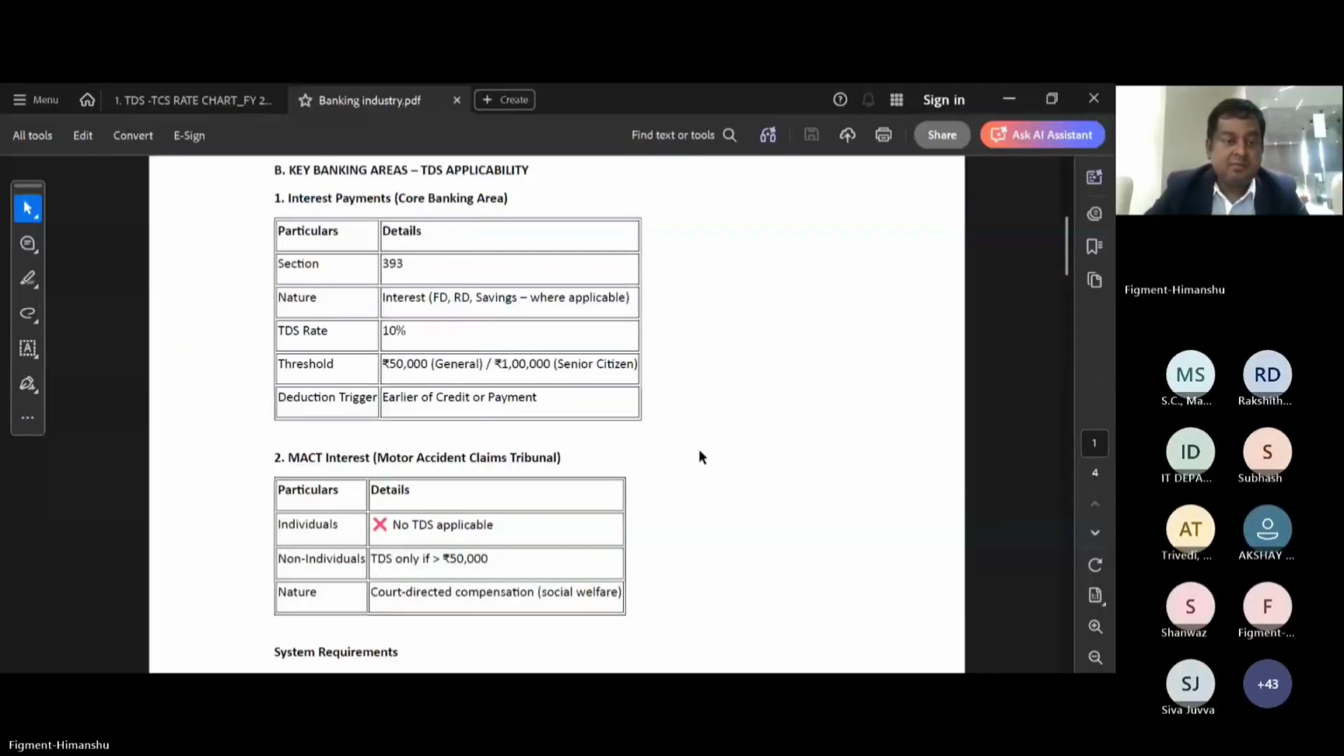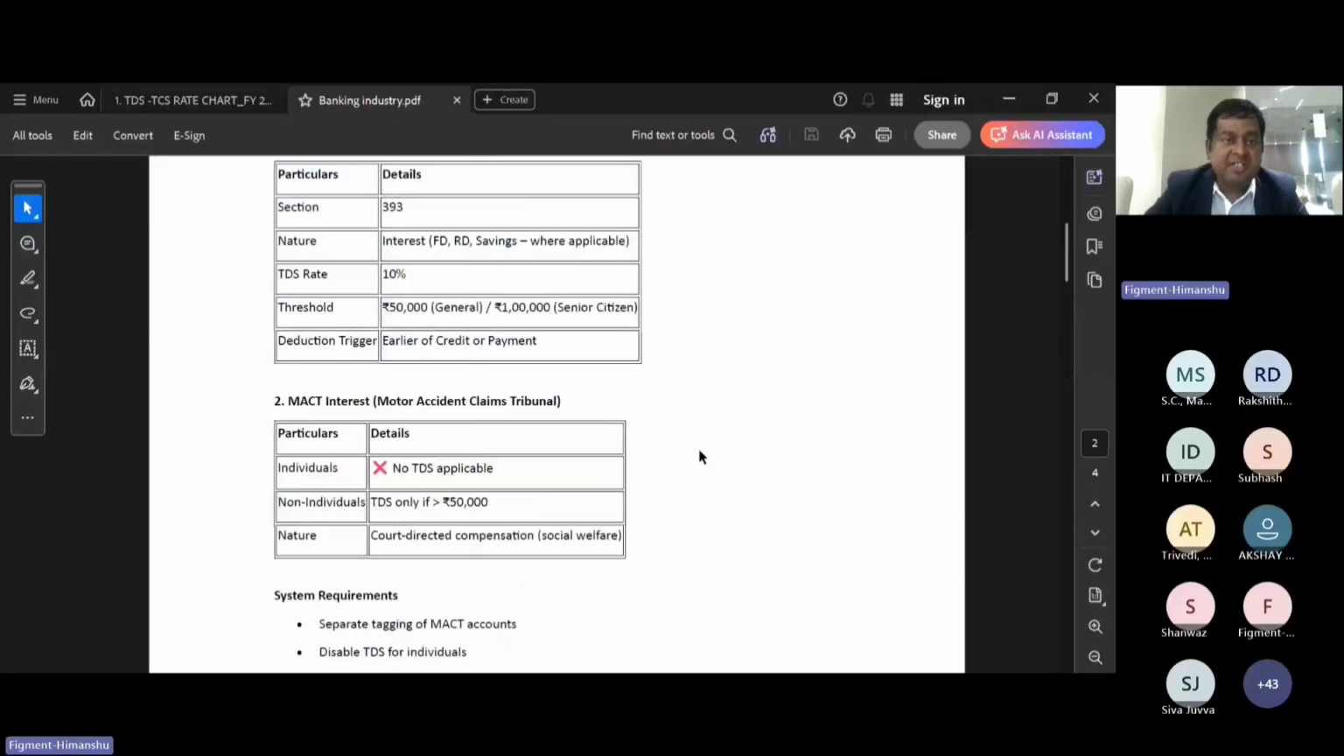So from the banking perspective, first of all, we are discussing what are the TDS major changes that have been done. Motor accident claim tribunal. One minute, I am just sharing my screen. One major change is the motor accident claim interest component.